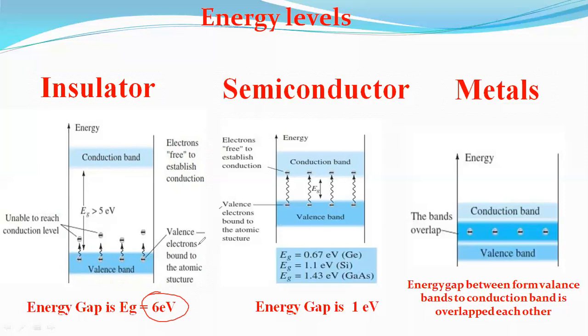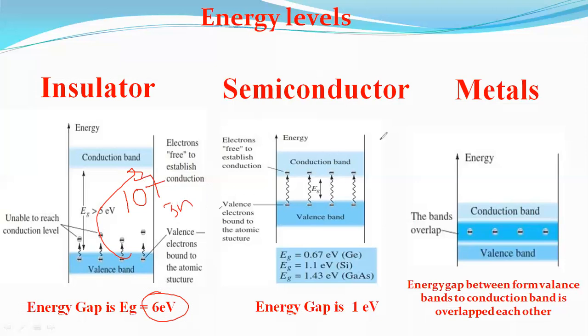Generally in an insulator we can observe roughly 10 to the power of 7 free electrons per meter cube. It is very difficult to jump from the valence band to the conduction band. This is the insulator.